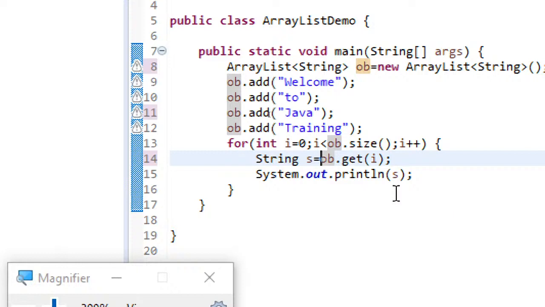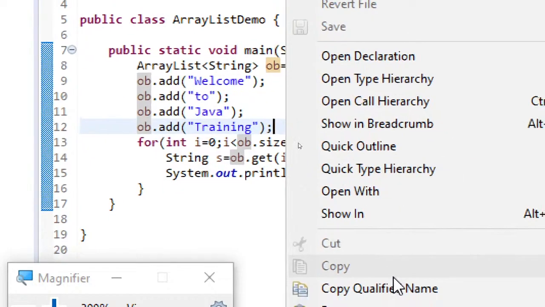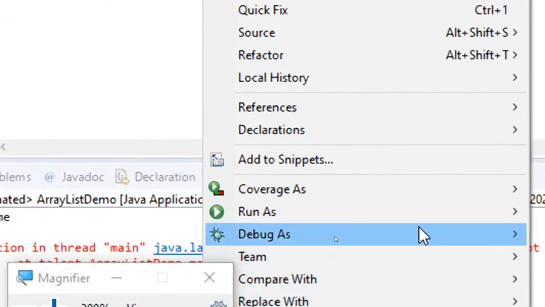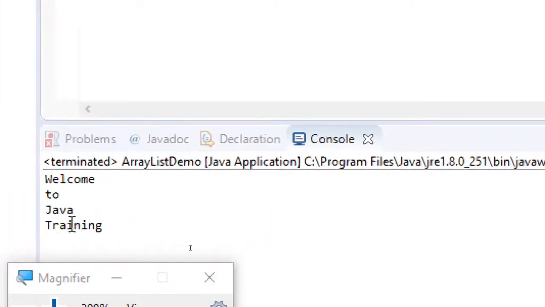And the second thing, the compile time check will be made, just like when I tried to add an integer, it gave me a compile time error. Earlier with non-generics, it was not showing me that error. And the third, no need of explicit casting, because you have already created this collection object to store only one particular type. So you don't need to say what type you want to cast to. I hope everyone understood. So this is the advantage of using generics, and this came into the picture only from Java 5 onwards, not prior to that.